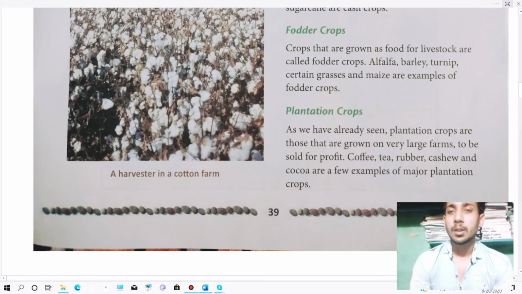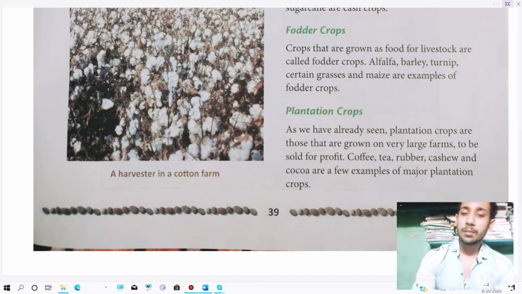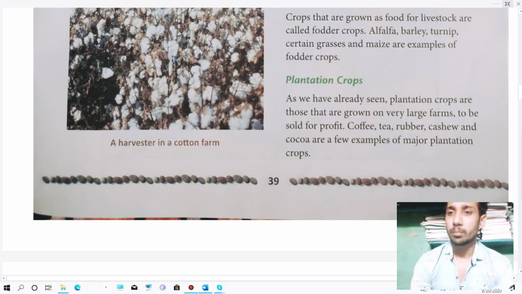Thereafter, fodder crops. Crops that are grown as food for livestock are called fodder crops. Means the crops which are mainly used for livestock, like alfalfa, barley, turnip, certain grasses, and maize. Thereafter, we will go for plantation crops.